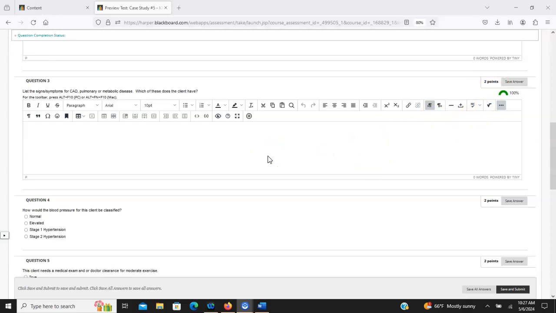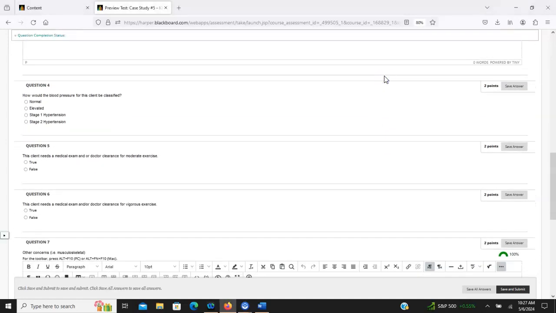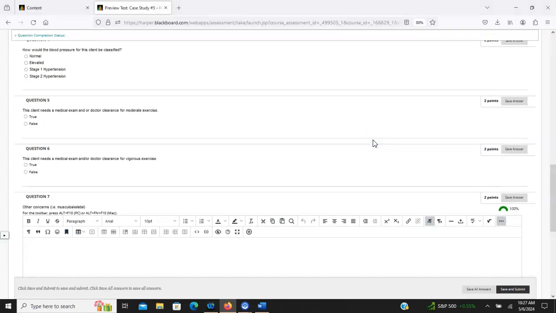Would the blood pressure for this client be classified as stage 1 hypertension? Does the client need a medical exam or doctor? This tends to throw people off. And according to the ACSM, I'm going to take us back out to the algorithm. But does this client need a medical exam? Years ago, it was one of those where almost everybody was advised to go see their doctor before working out, and that really became this overwhelming sea of people to go see the doctor.